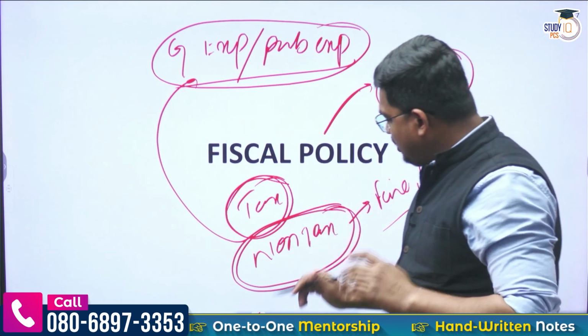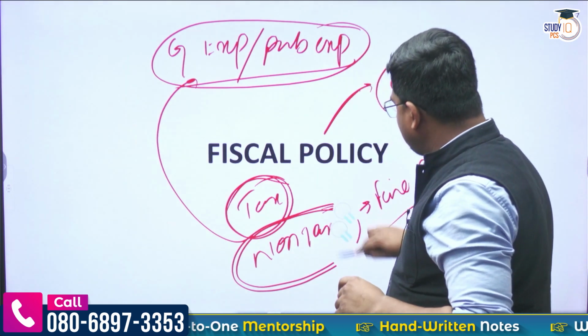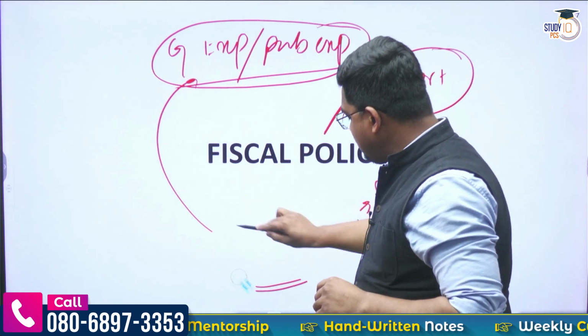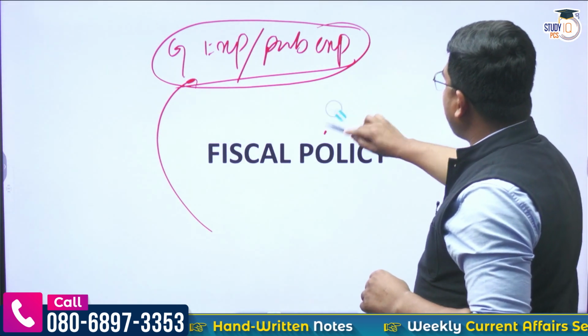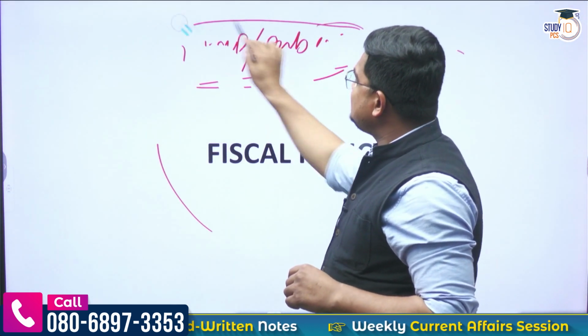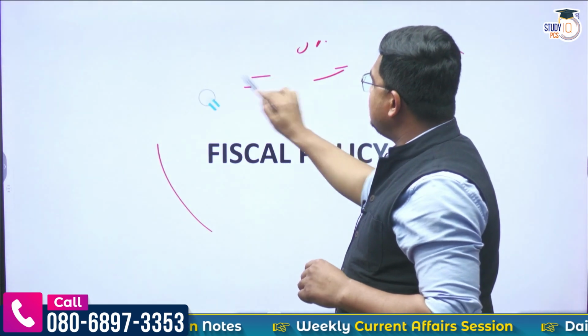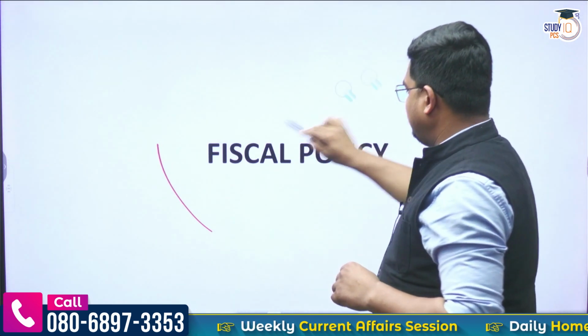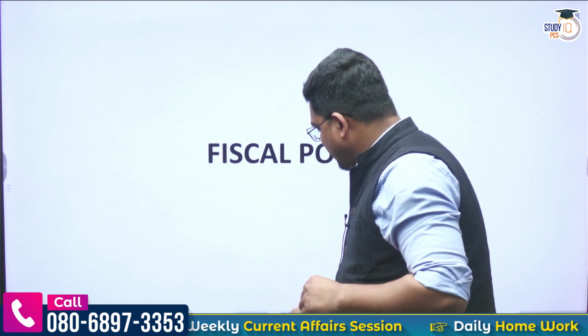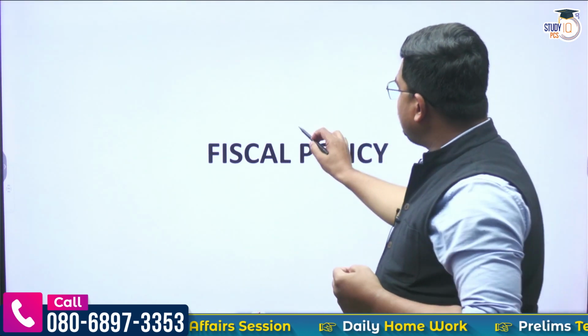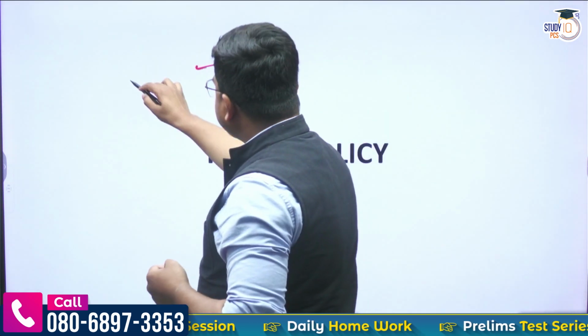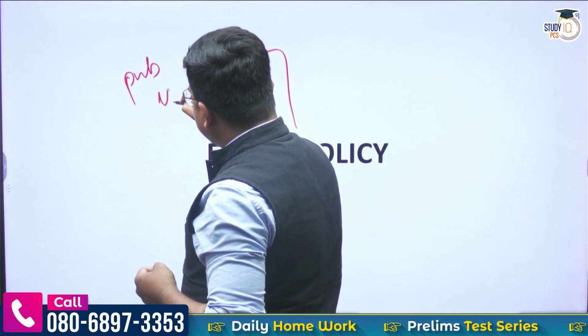So broadly speaking, why am I analyzing these things in front of you? Why am I telling this? Because fiscal policy, which is executed or exercised by the government, has two wings or two components. One component is public expenditure.